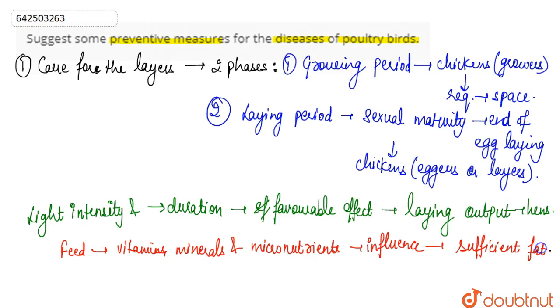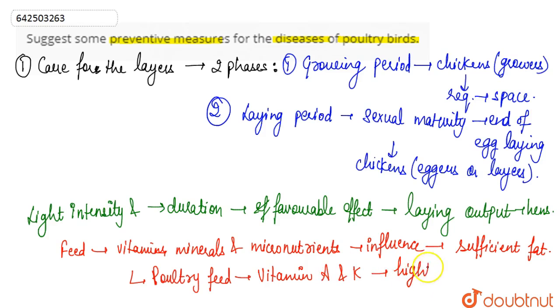So in the poultry feed, the content of vitamin A and vitamin K are kept high. So these are the preventive measures that could be taken for the diseases of poultry birds.